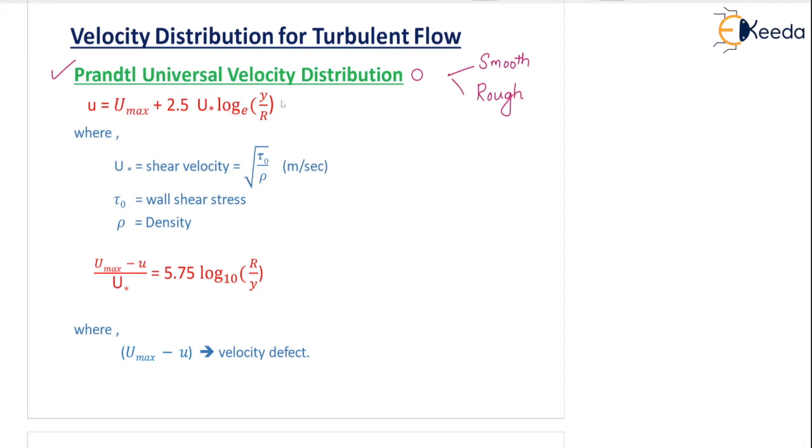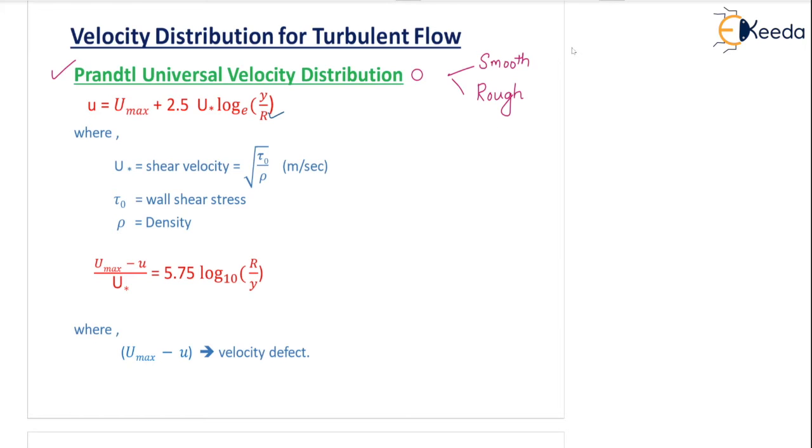So look at this equation particularly. u is equal to u max plus 2.5 u star log e y by R. It is very important to know all the terms present in this equation. What is u? Small u is the velocity at any point inside the pipe. You can see R is the radius here, so it is a circular pipe.